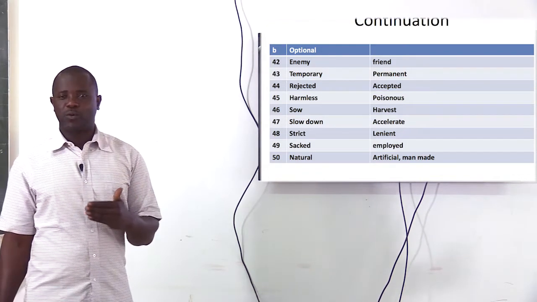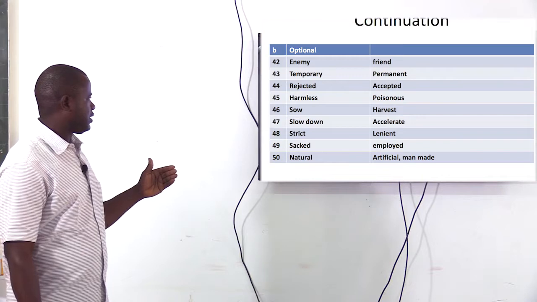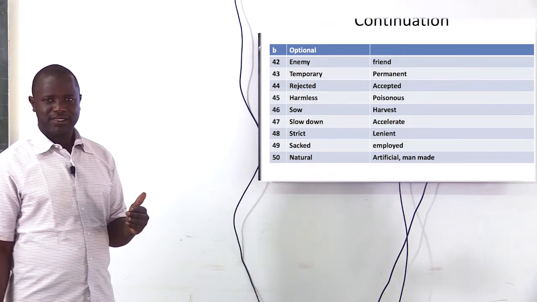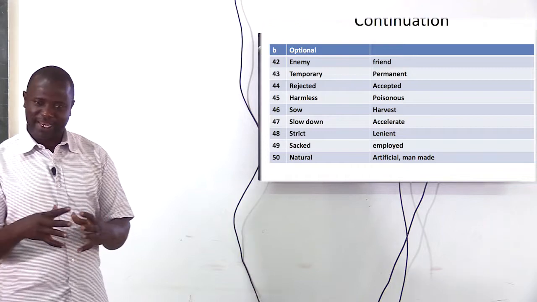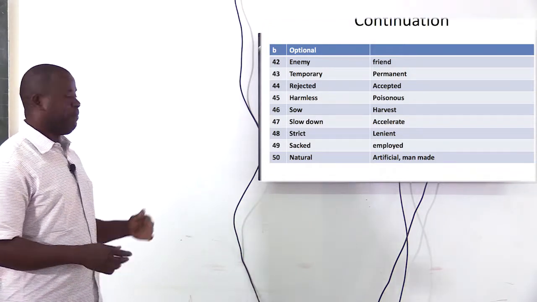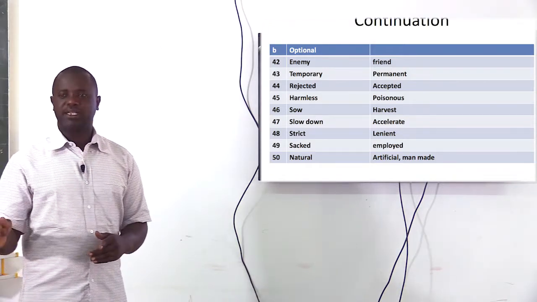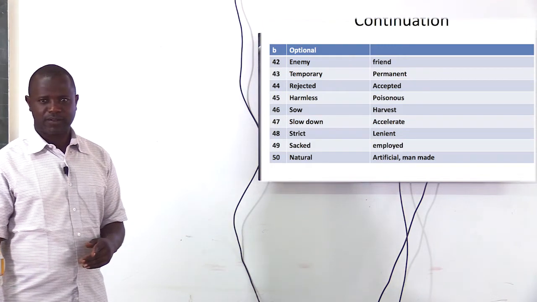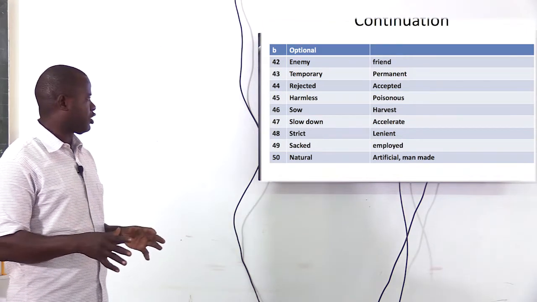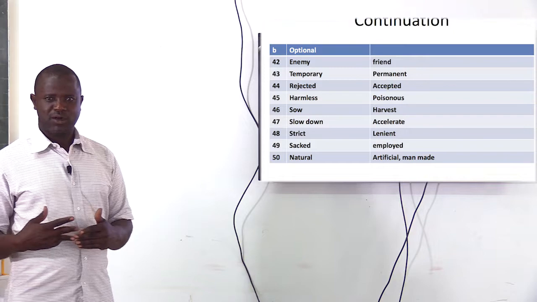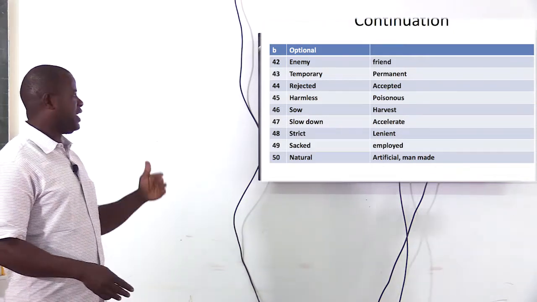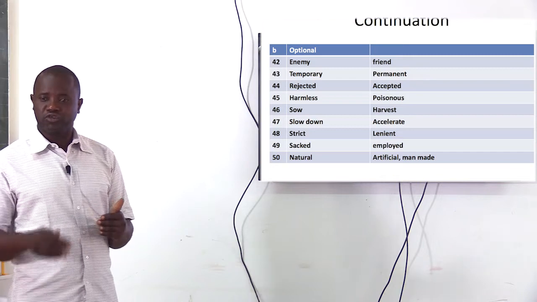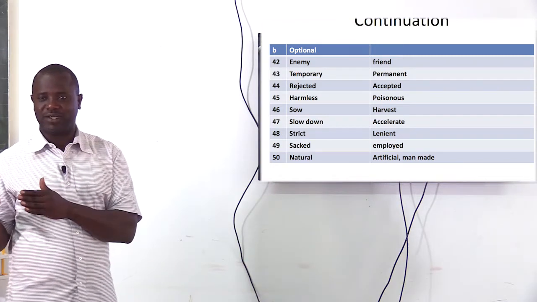We said when the word has ed in the past tense, then the antonyms also must carry the same ed. For example, they rejected the offer, meaning that the offer was not taken. What is the opposite? Accepted. So you cannot say they accept the offer. You say they accepted the offer.